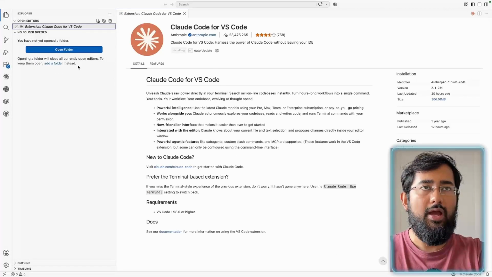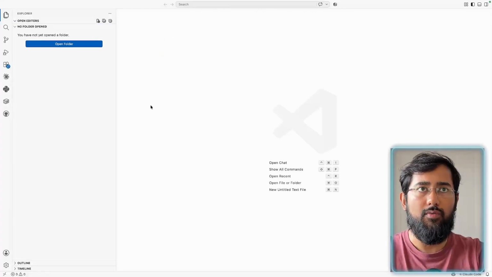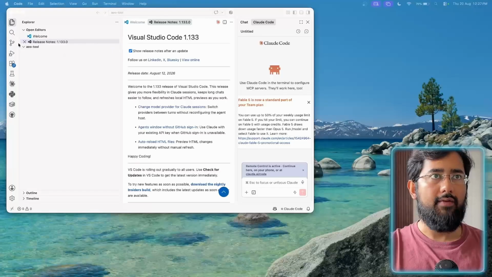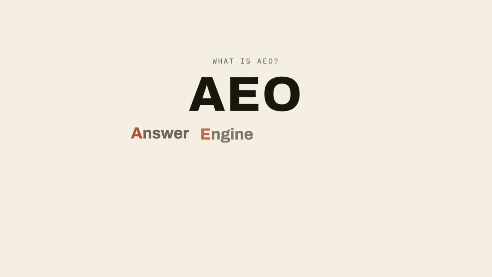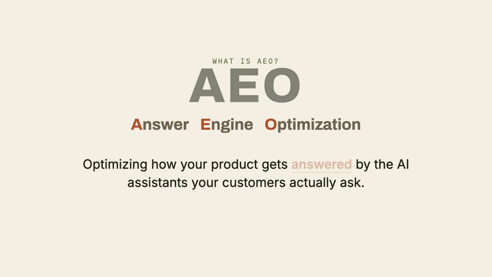So now once you have it installed, you can just open up a single folder on your Visual Studio. So I'll just open up a folder. I've opened up a folder called AEO-tool. So what is AEO? AEO is answer engine optimization. So all of this is called AEO. If you are trying to optimize how your business or your product is being answered by any of these AI assistants, then it is called AEO.